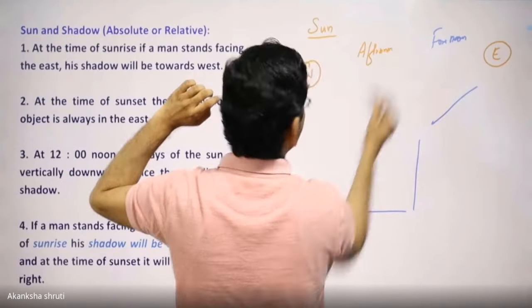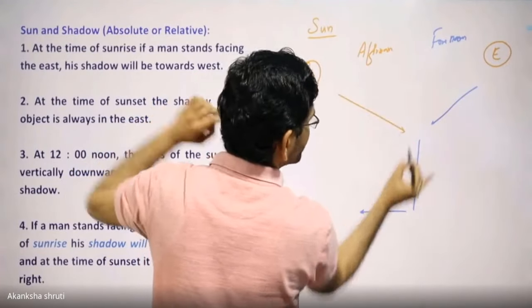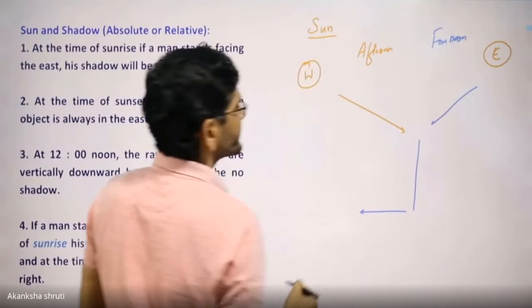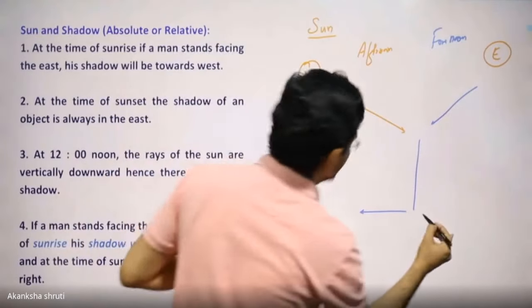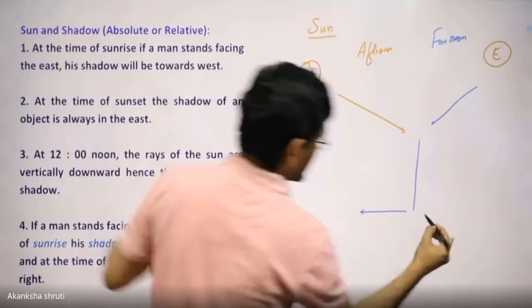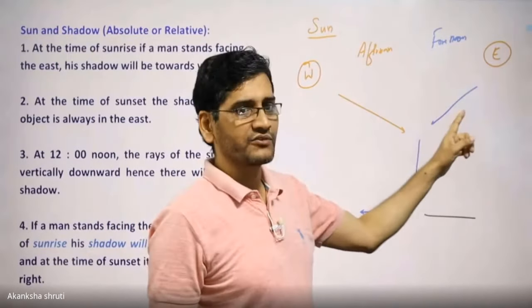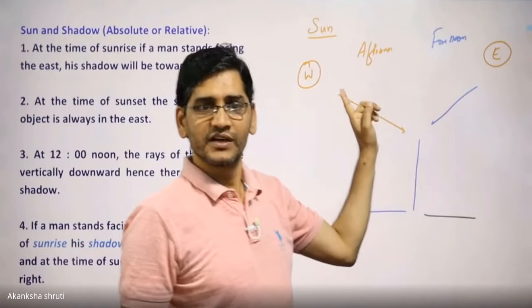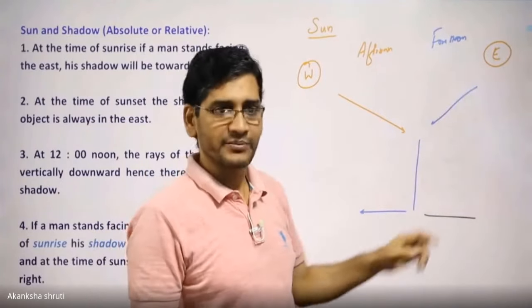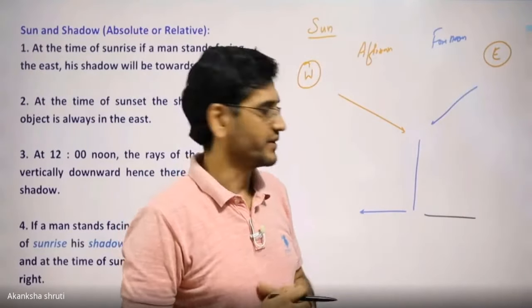Afternoon, if we consider, then the ray will fall like this from the sun. Students, this shadow will form here, okay, in this direction. So be careful regarding this shadow formation. What is the position of this sun? That we have to take care. Okay, student, it is this.